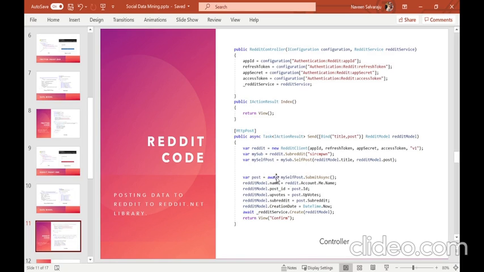Then after my post has been submitted, I'll get the data from the post object, and update my Reddit model with the object returned by the post class. Then I create a MongoDB document using the Reddit service class.